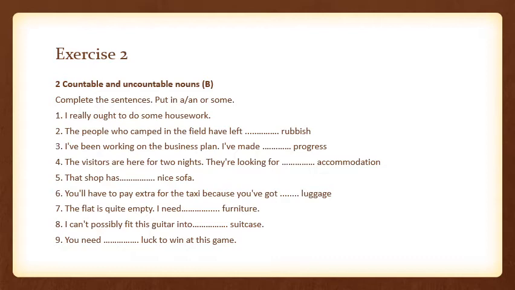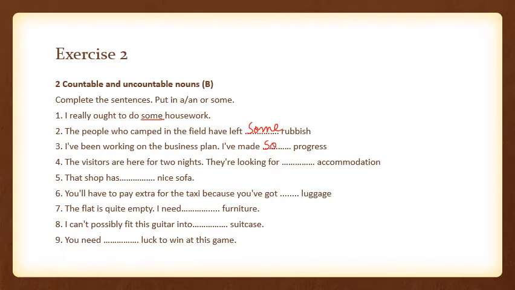"I really ought to do some work, some housework." "The people who camped in the field have left some rubbish." So here I am going to write "some rubbish." "I've been working on the business plan. I've made some progress." Progress is uncountable. Progress can be quantified; it can be a lot, it can be some.